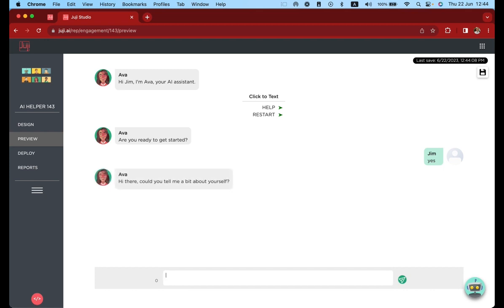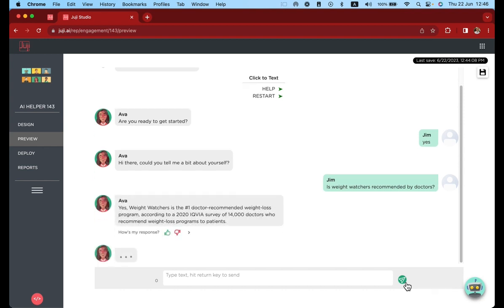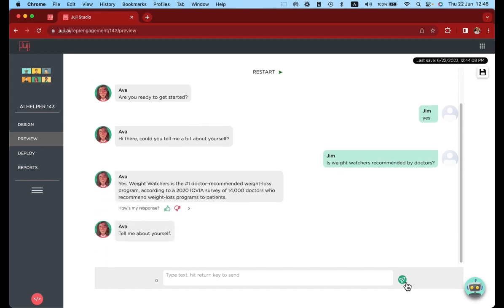Whilst having the conversation with your chatbot, interrupt by asking one of your Q&As. In this example, we'll ask the question, is Weight Watchers recommended by doctors? And you can see Ava, our chatbot, has answered using the answer that was generated by generative AI.